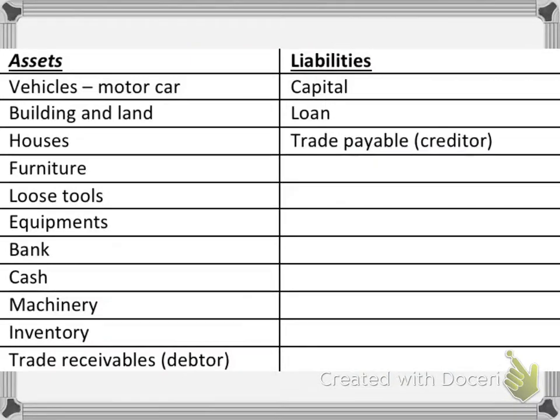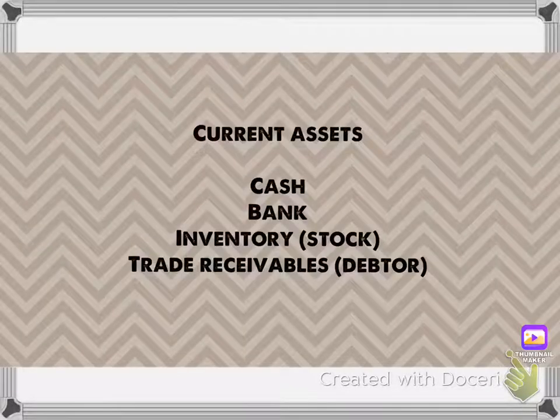Let's look at the examples of assets and liabilities. Liabilities contain capital, loan, trade payable or creditor. Assets include vehicles like motor car, building and land, houses, furniture, loose tools, equipment, bank, cash, machinery, inventory, trade receivables or debtor. Examples of current assets are cash, bank, inventory or stock, trade receivables, debtor.